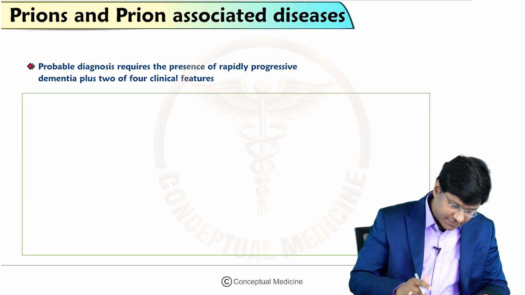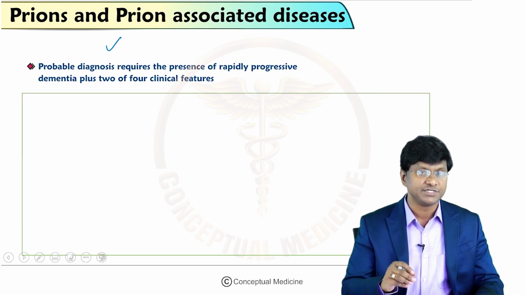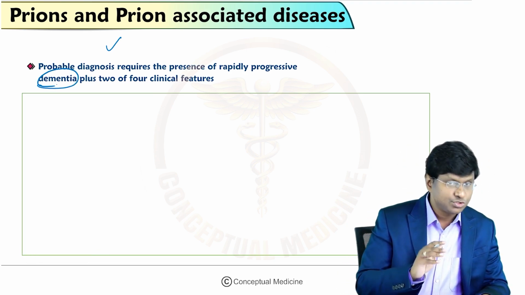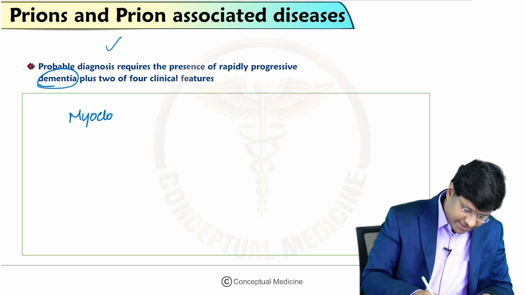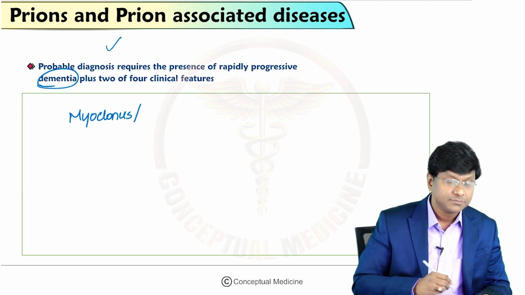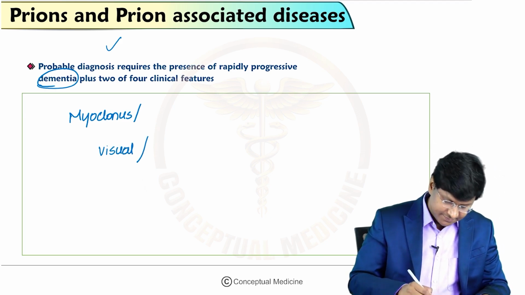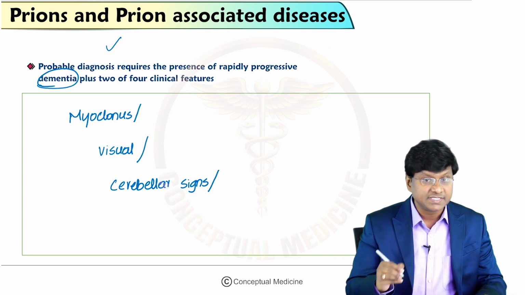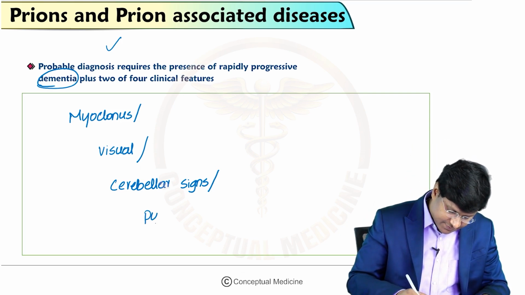Now, having said this, let me tell you, the probable diagnosis requires the presence of rapidly progressive dementia plus 2 of the 4 clinical manifestations. So there should be dementia, along with that, either myoclonus, or visual impairment, or development of cerebellar signs, or pyramidal or extrapyramidal signs.